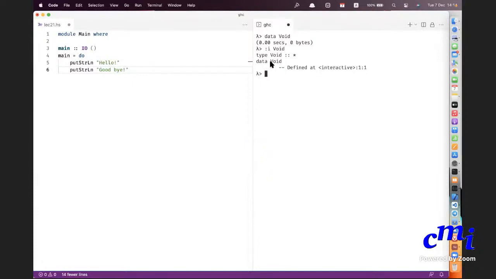What do you think is the number of values that Void has? So this thing that I have just now defined, I said data Void and I didn't do anything at all. I didn't say equal to something. How many values do you think it has? 0.